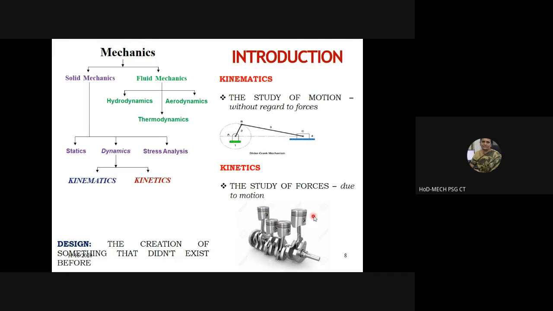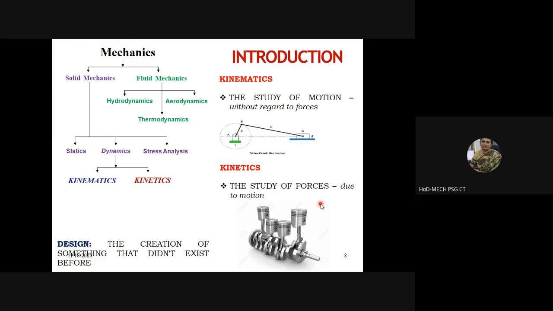So the first is that you need to enhance the power output. You will have multiple cylinders, and the cylinders will be operating in sequence, performing different strokes at different instances. At any instant of time, the four cylinders will be performing different strokes, so that torque output variations are minimized.